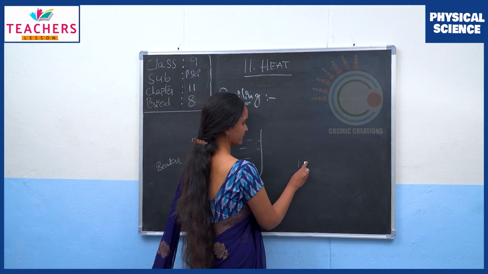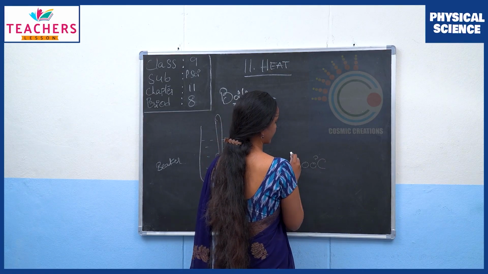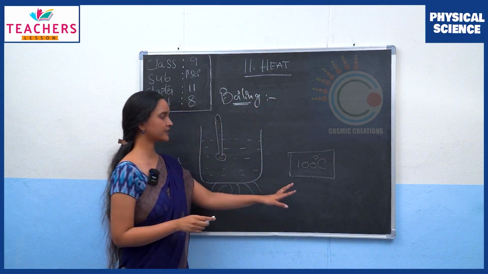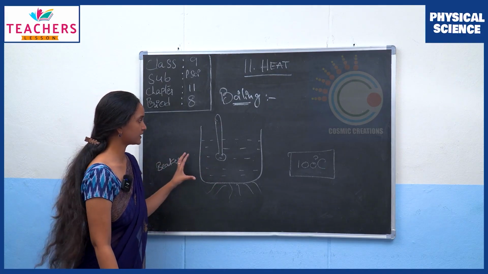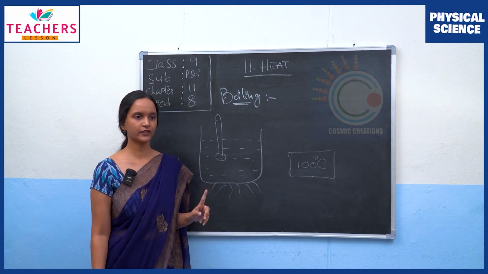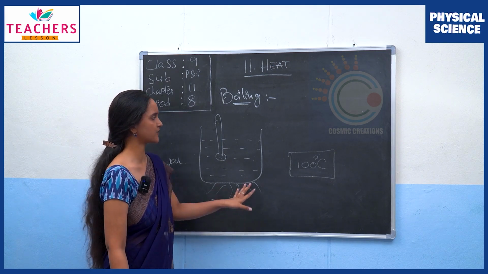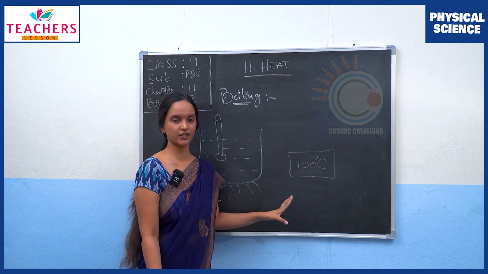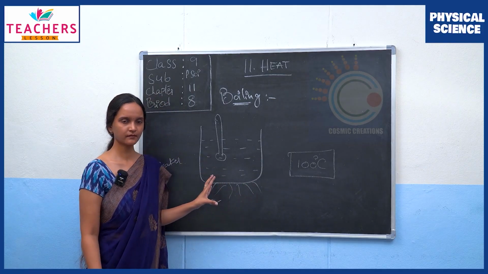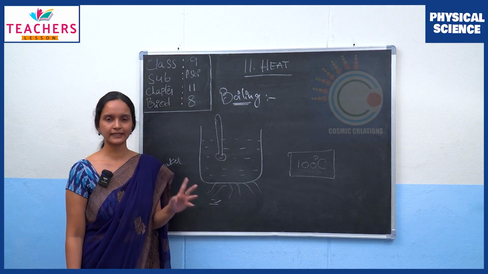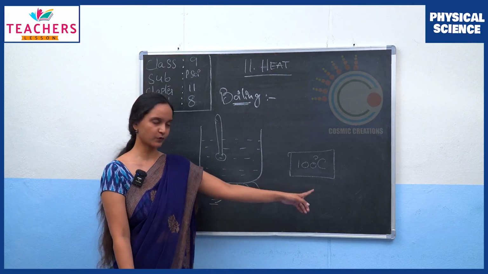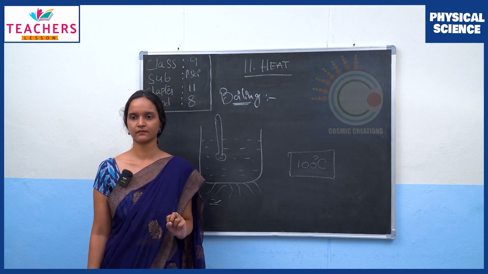Now, once the temperature reaches 100 degrees Celsius, the rise in the temperature stops there. Even though we continue to supply heat energy, we don't see any substantial temperature rise in the water. And one more interesting thing happens once the temperature of the water reaches 100 degrees Celsius. What is that?